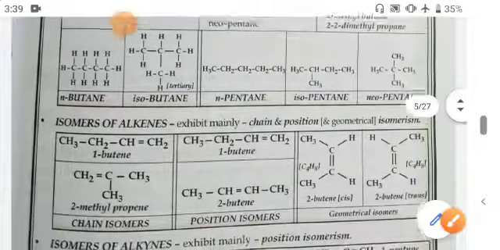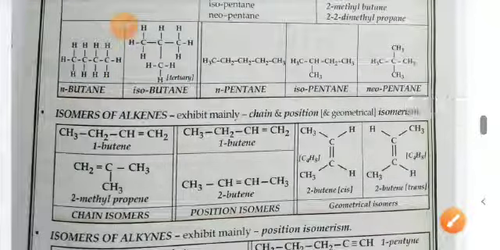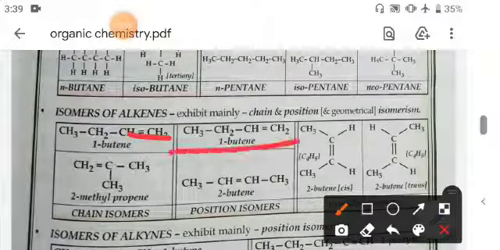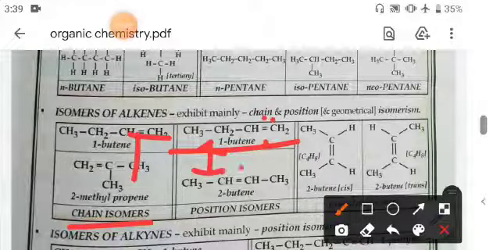Now, isomers of alkenes. You know that when a double bond is there, they are called alkenes. So here, 1-butene and chain isomers. This is the chain isomer, and this one shows the position isomer because here the position of the functional group, the double bond, is changed. Here the double bond is at position 1 and here at position 2. In the case of chain isomers, there is a difference in the chain.